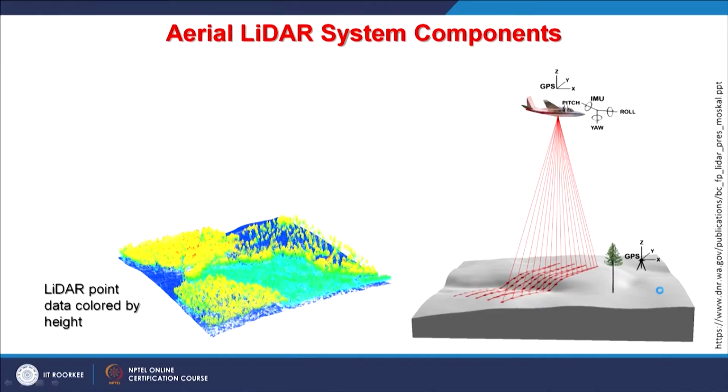Now when we go for aerial, we will also be seeing an example. This is ground based or terrestrial LiDAR, but here what we are seeing is airborne LiDAR. Through this figure we can see that scanning is being done line by line like this, and once it completes, point data is created, giving different heights also. So it has been colored based on the height.